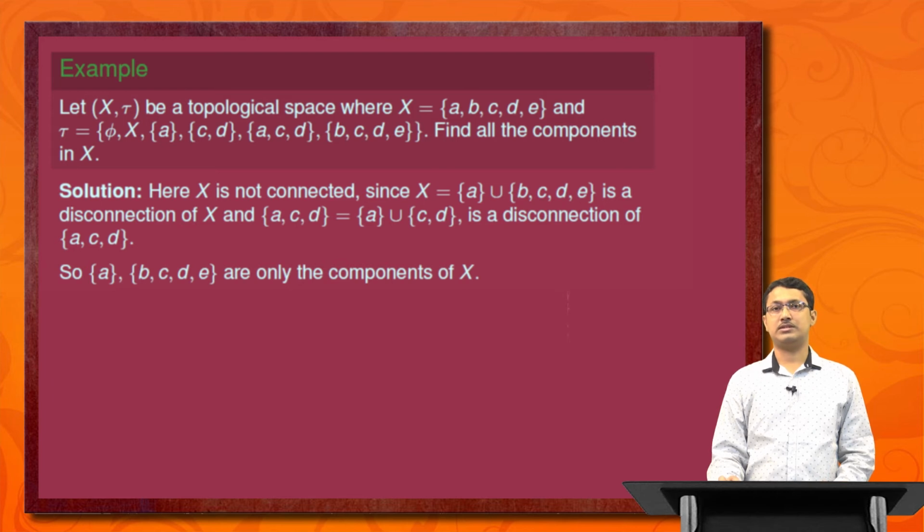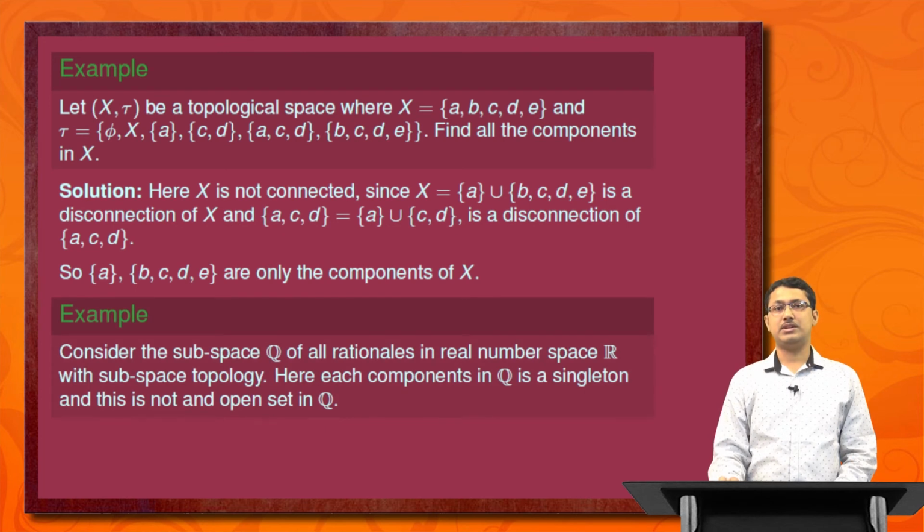So X is not connected. Again, the set {a, c, d} is also disconnected because it can be expressed as two parts. One part is singleton {a}, another part is the set {c, d}. So it is also a disconnected set. So the components are singleton {a} and the set {b, c, d, e}. Those two sets are the components of X. {a, c, d} contains a, but {a, c, d} is a disconnected set. That's why singleton {a} is a component of X.